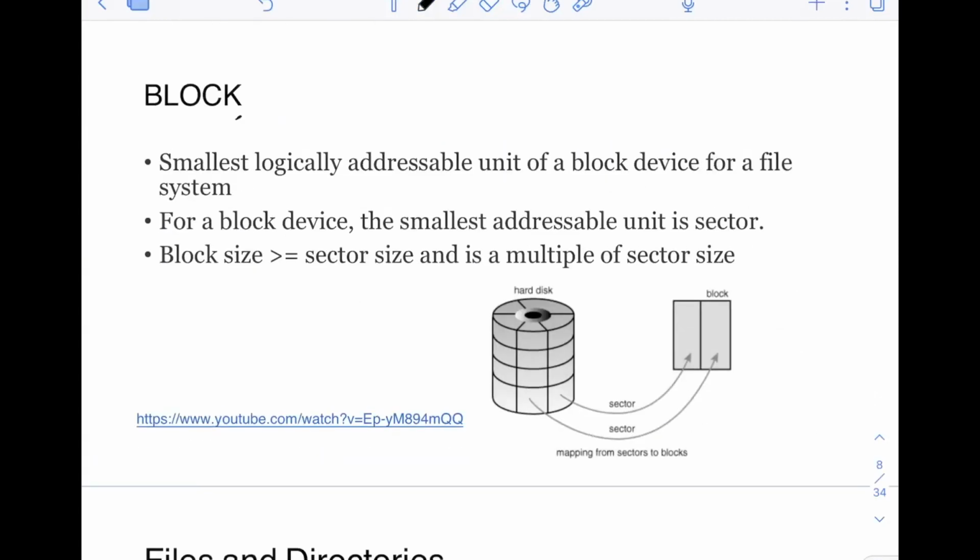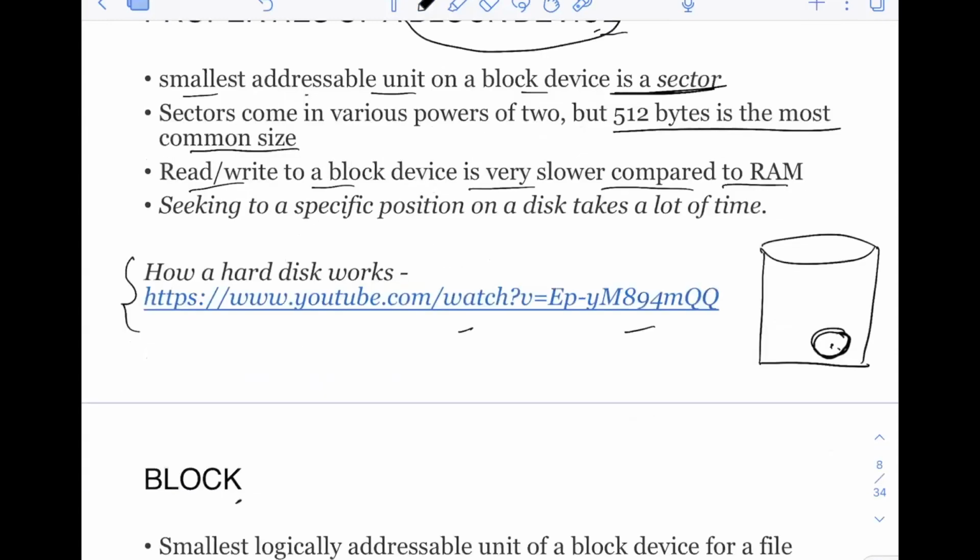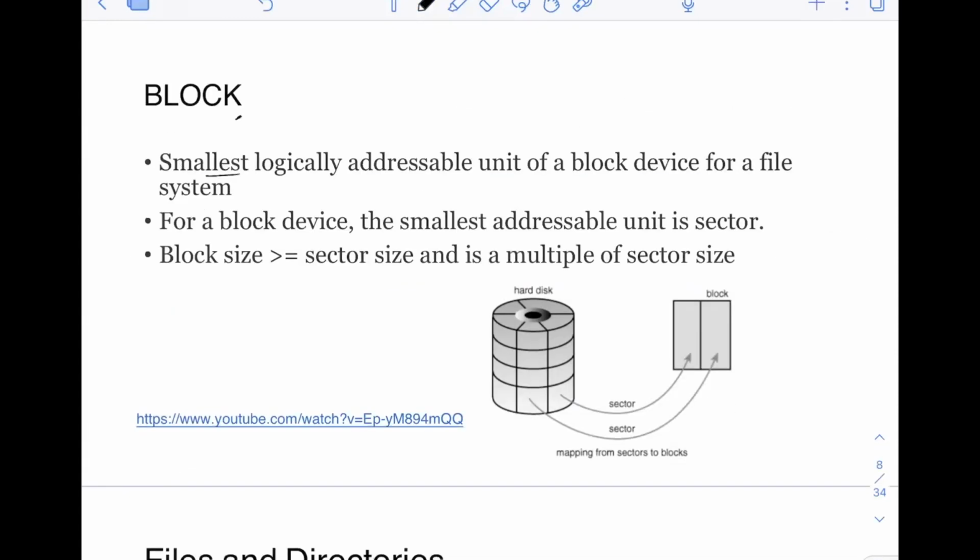Now let's move to block. As I was telling you, in most contexts people use blocks and sectors interchangeably, but there is a difference. I told you that a sector is the smallest addressable unit in a block device, so in a hard disk the smallest addressable unit is called a sector. Now, what is a block? The smallest logically addressable unit of a block device. See this line, this is important: a block is also the smallest addressable unit of a block device, but for a file system.